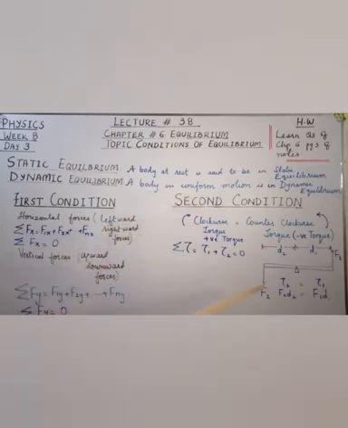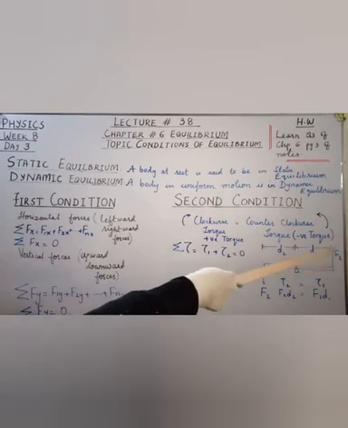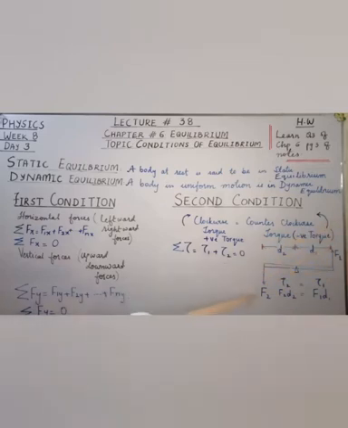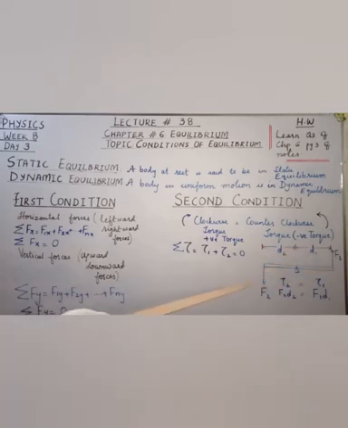How? You can see the figure here. This is the force acting on the upward side, and this is the second force acting on the downward side. The distance between the line of action of force 1 and the fulcrum, that is the axis of rotation, is d1, and the distance between the second force and the axis of rotation is d2.